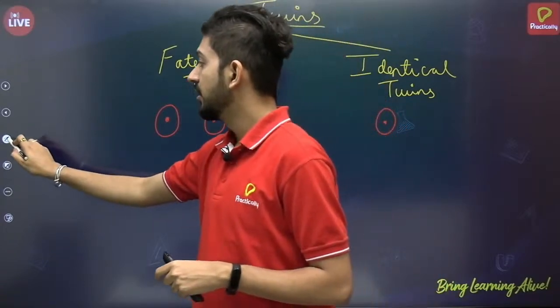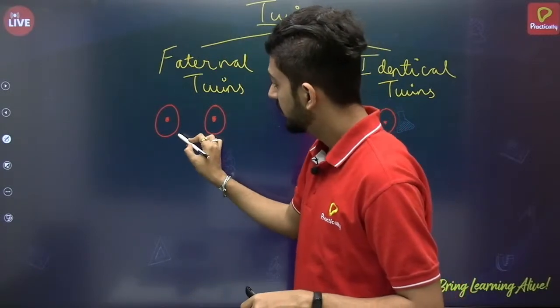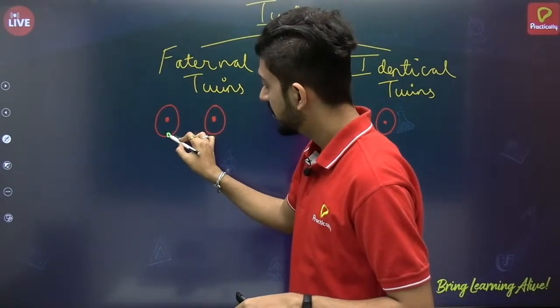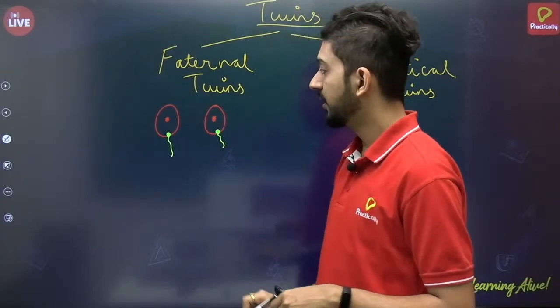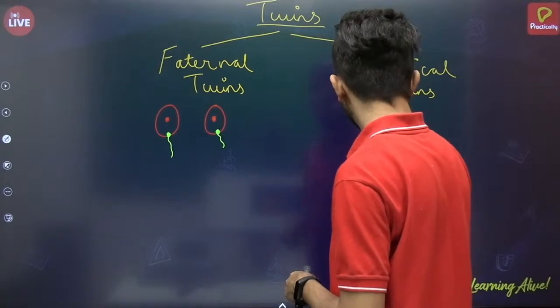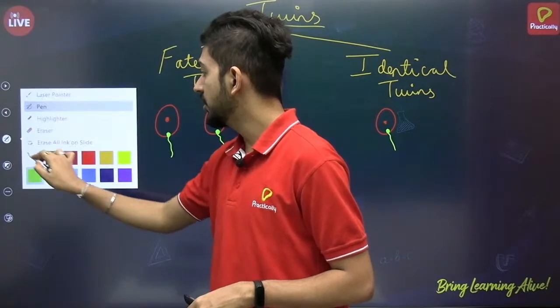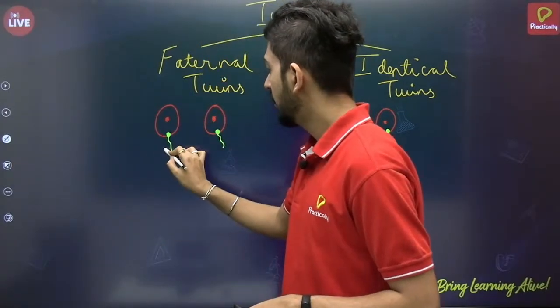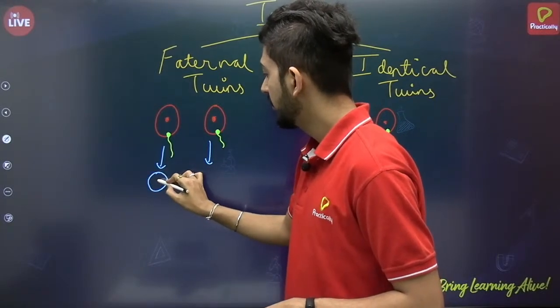Then two different sperms will fuse with them, and it will lead to the formation of what? A zygote will be formed, right?